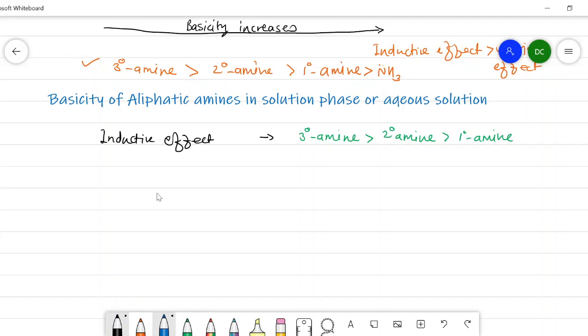And as studied in the previous point, according to the steric effect, we got the order here like this: a primary amine is more basic than a secondary amine, than a tertiary amine.